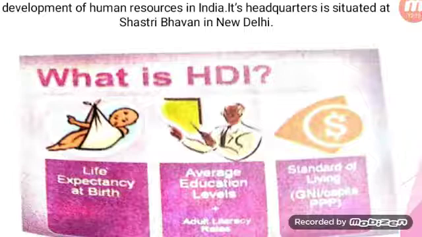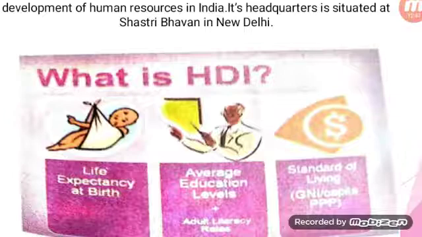Second one, average education levels. Our government gives a lot of importance to education. They are giving free education to all the children, at least up to elementary school. So it is our duty to use that, and we have to educate ourselves. Education or literacy is nothing but at least they should know to read and write their own language. That is only called education.